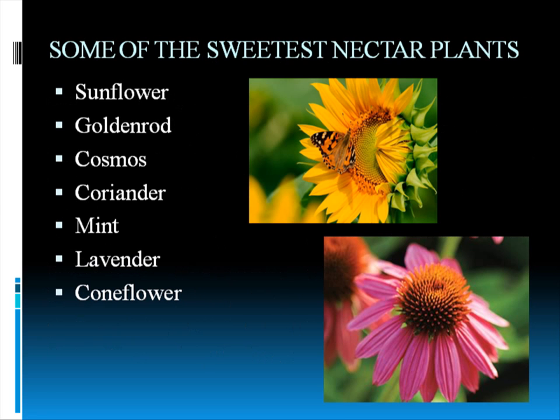I have shown you the picture of a painted lady butterfly on a sunflower. And we also have the coneflower here in the picture. These are some of the sweetest nectar plants. Why have I said sweetest? Because I have seen most of the butterflies hovering on these plants only for nectar. That's why I have listed them here.